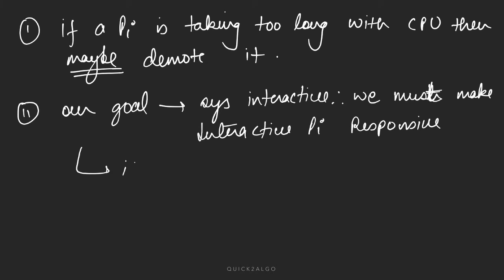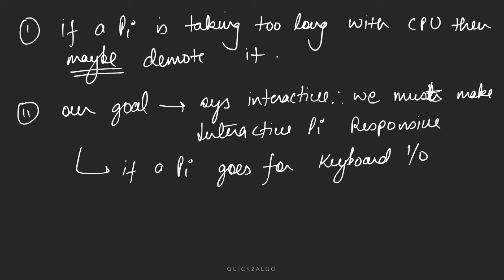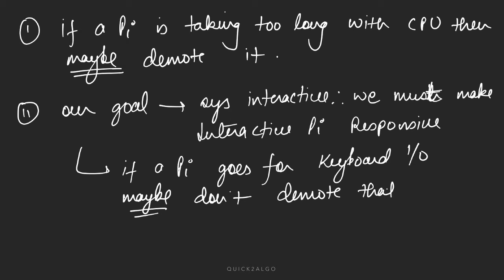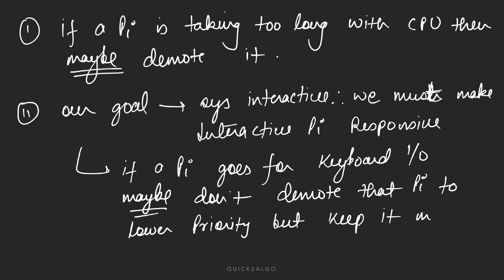Say a process goes for keyboard IO, it's waiting for something to be inputted by the user. Then maybe don't demote that process to a lower priority, but keep it in the same higher priority queue.